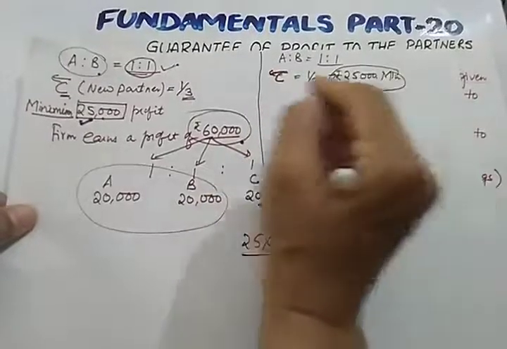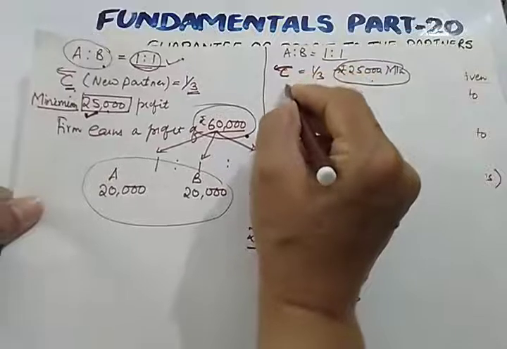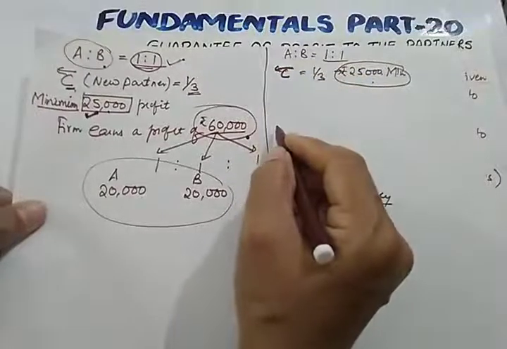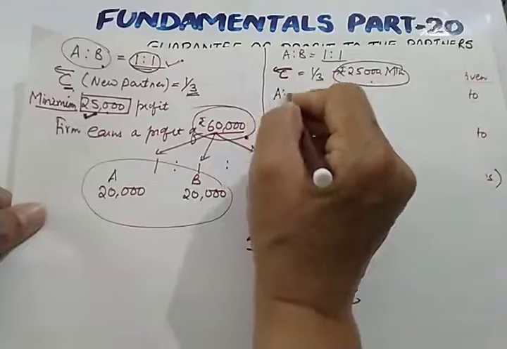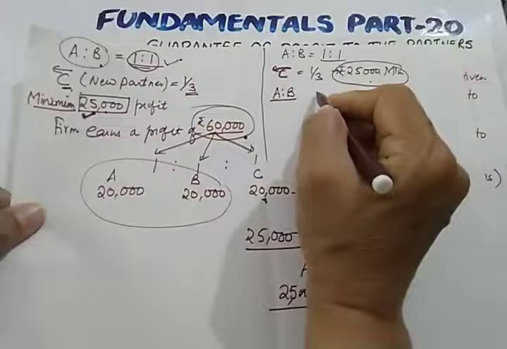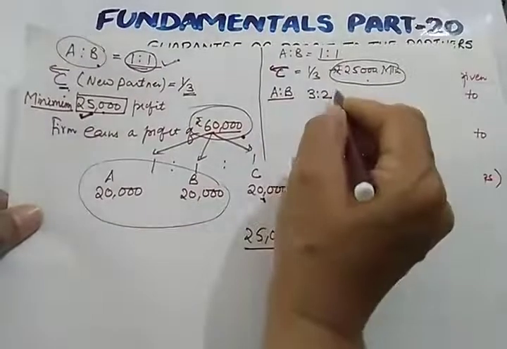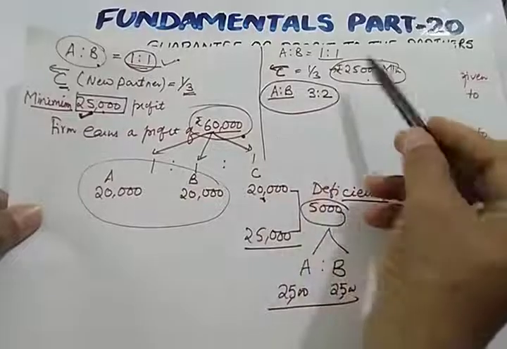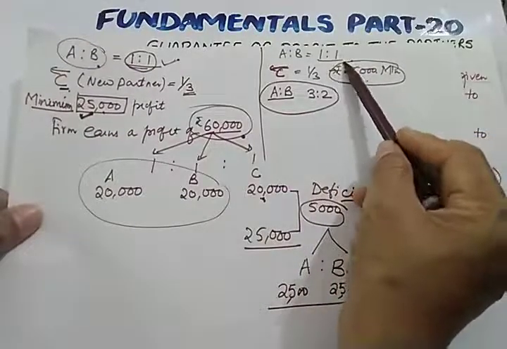Now it is clearly mentioned in the partnership deed that in case of deficiency, it is to be borne by A and B in the ratio of, let us say, 3:2. I repeat, A and B are two partners sharing profits in the ratio of 1:1.